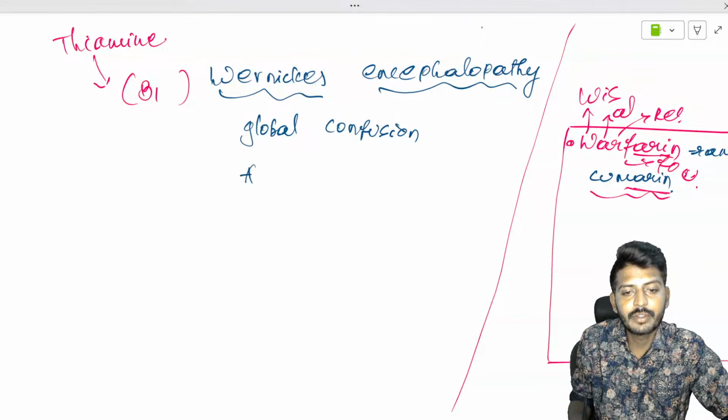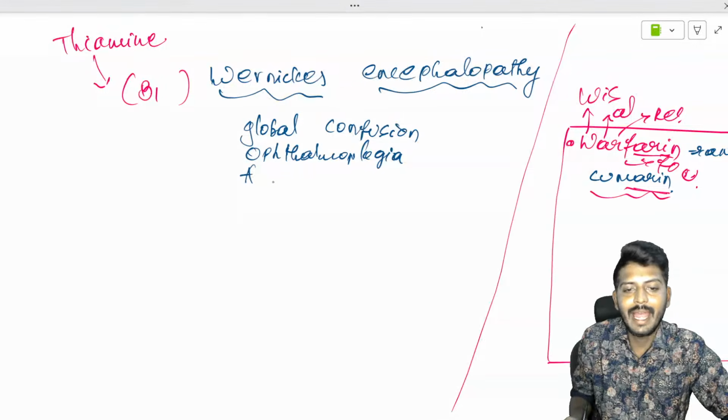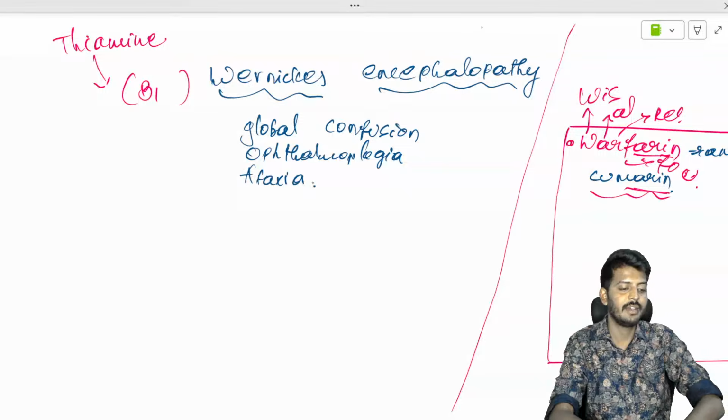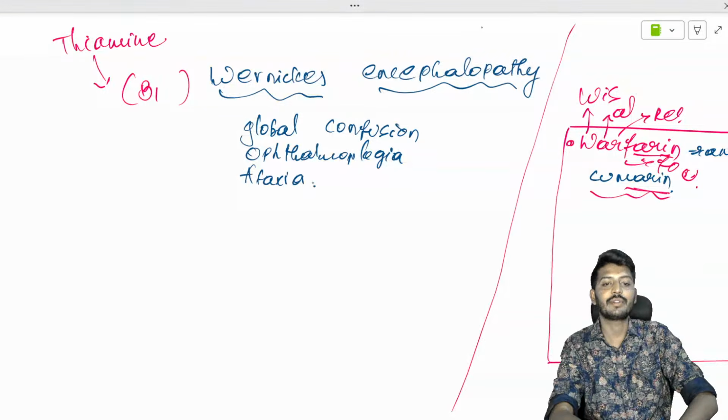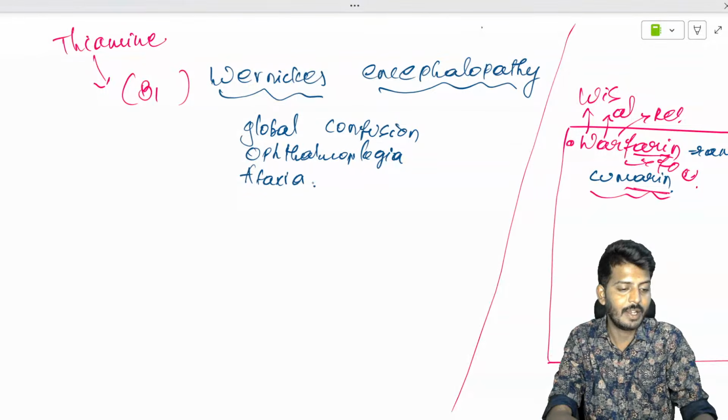Okay. The patient is going to have ophthalmoplegia, and ataxia. So these are the clinical features associated with Wernicke's encephalopathy.